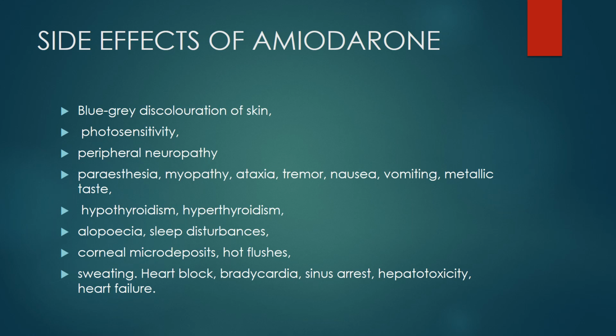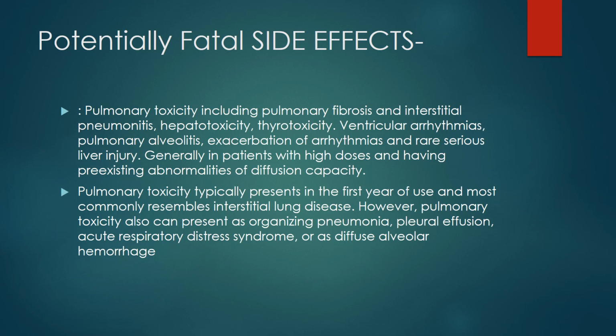Alopecia, sleep disturbances, corneal microdeposits, hot flushes. So let me tell you, the most common side effect of amiodarone is corneal microdeposits. In patients who chronically use amiodarone, in 90% of cases it has been observed that corneal microdeposits are found there. And then sweating, heart block, bradycardia, sinus arrest, hepatotoxicity, and heart failure. Okay, moving to the next slide.